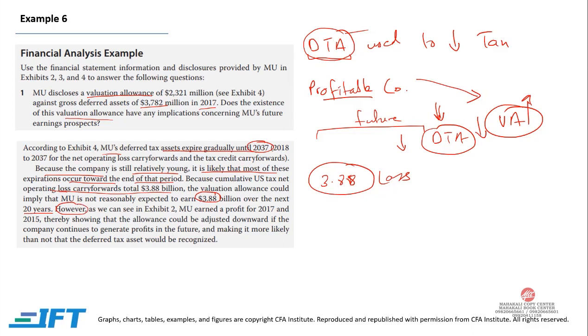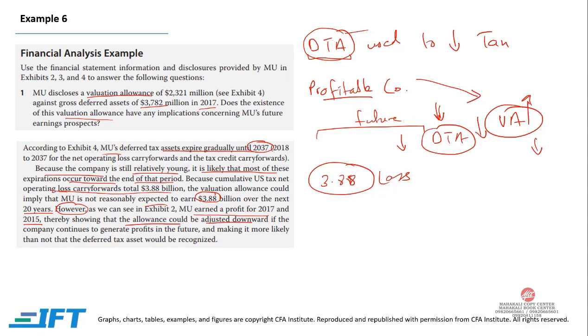However, for this particular company, if we see Exhibit 2, MU earned a profit for 2017 and 2015, and actually there is a good sign, because we can use deferred tax asset to reduce our taxes. Now, if the profitability continues in the future, then deferred tax asset can certainly be used to reduce our taxes, and the valuation allowance would go down, thereby showing that the allowance could be adjusted downward.